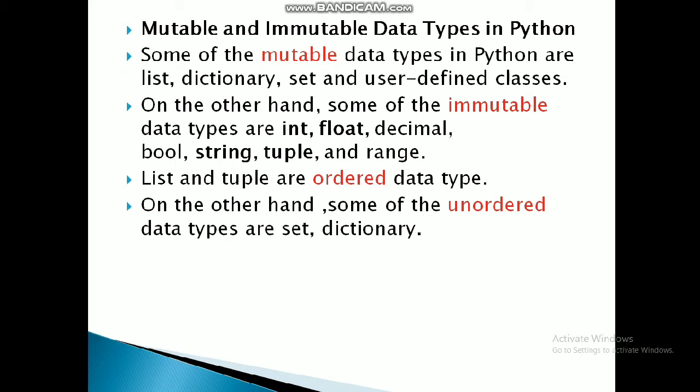Some of the mutable data types in Python are list, dictionary, set and user defined classes. On the other hand, some of the immutable data types are integer, float, decimal, boolean, string, tuple and range. List and tuple are ordered data types. On the other hand, some of the unordered data types are set and dictionary.